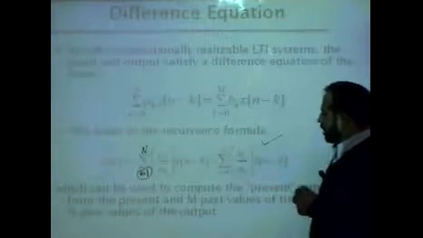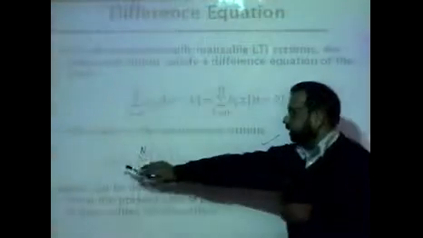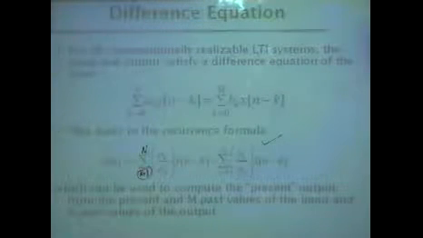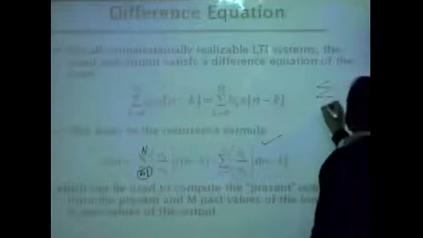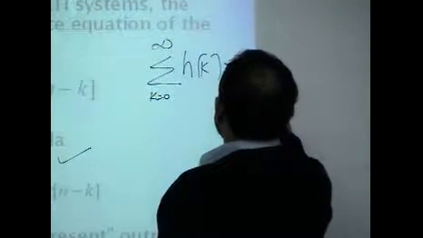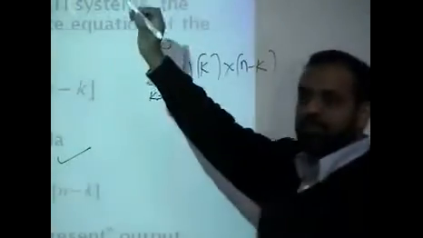So this says that to generate a current output sample, one way is that you use convolution summation. Convolution summation sometimes is not realizable. Why? Because if your impulse response runs from 0 to infinity, for example in this case, h of k x of n minus k, a very simple system where h of n is a to the n.